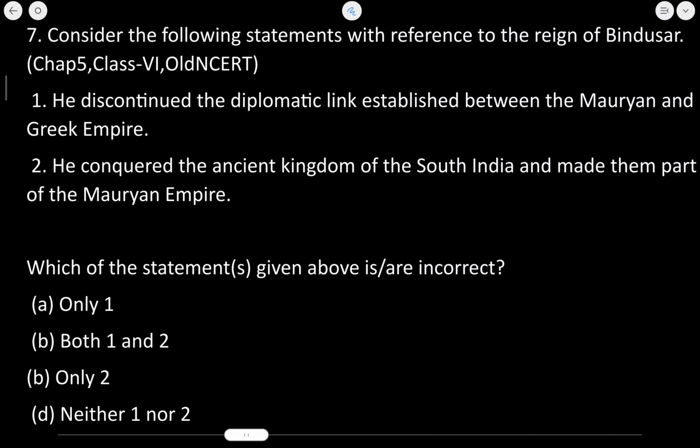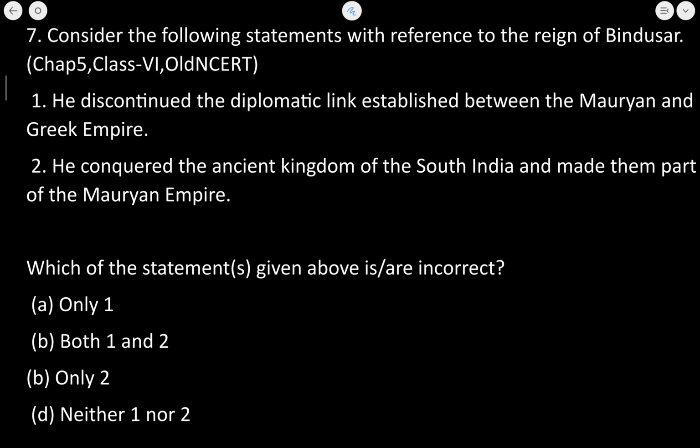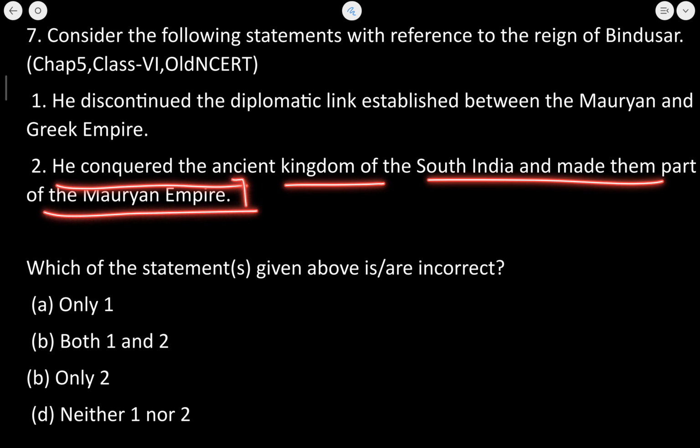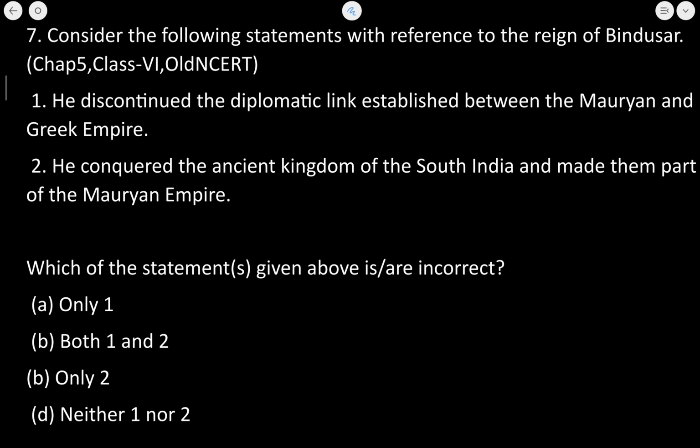Next is about Bindusara, the ruler who came after Chandragupta Maurya. Consider the following statements with reference to the reign of Bindusara. Now he discontinued the diplomatic link established between the Mauryan and the Greek Empire. The next is he conquered the ancient kingdoms of South India and made them part of the Mauryan Empire. Absolutely, both of the statements given here are incorrect.